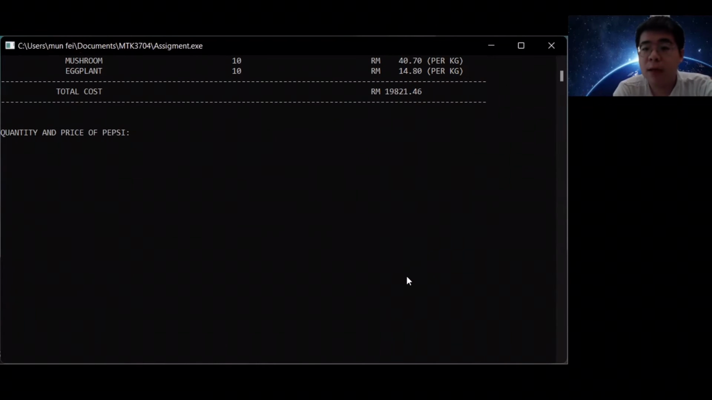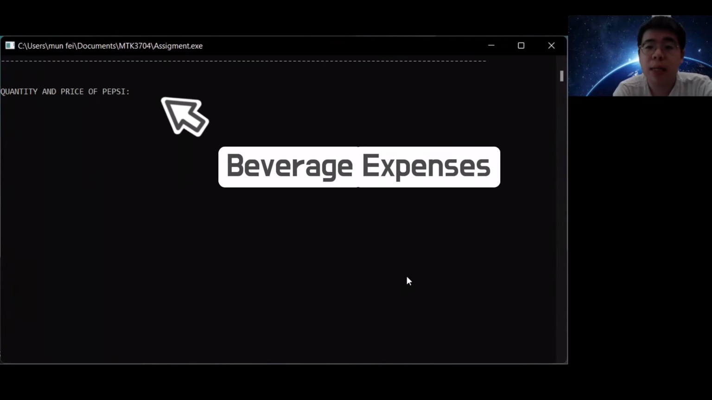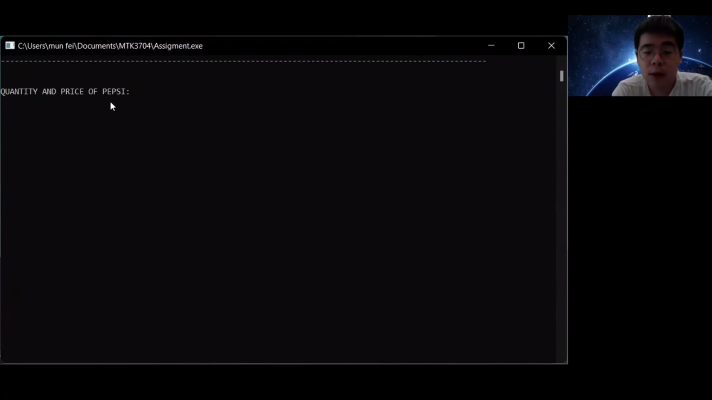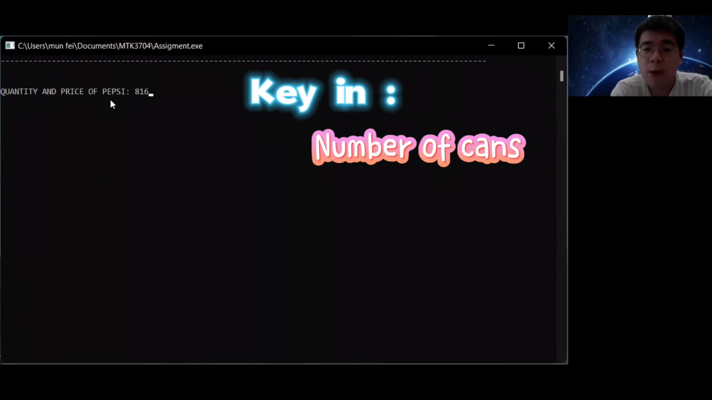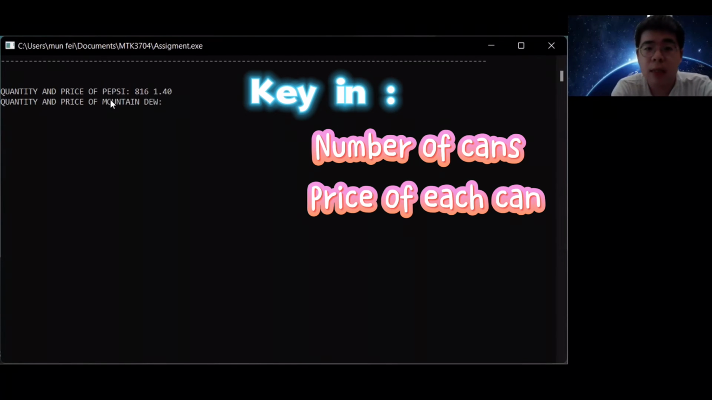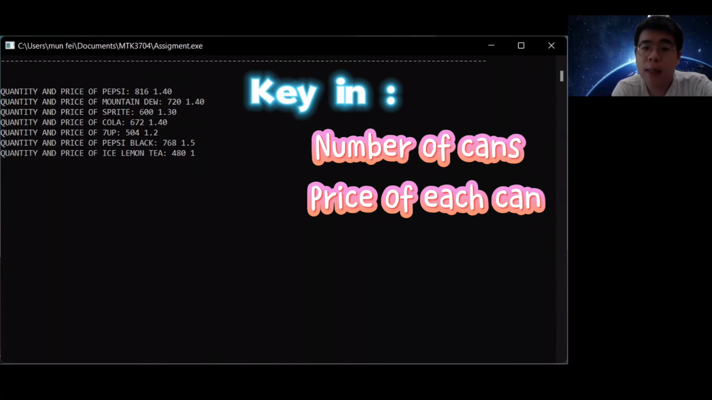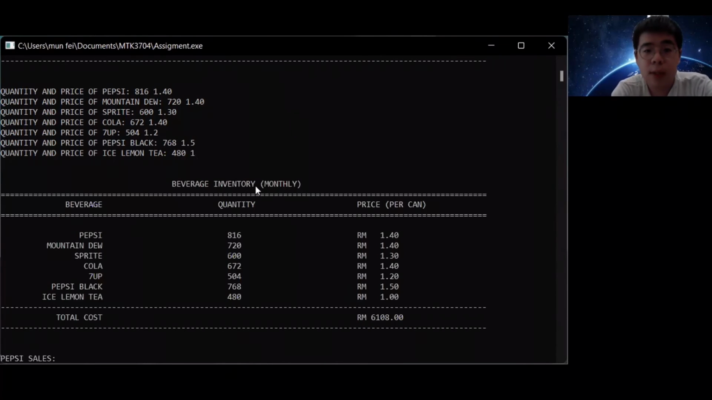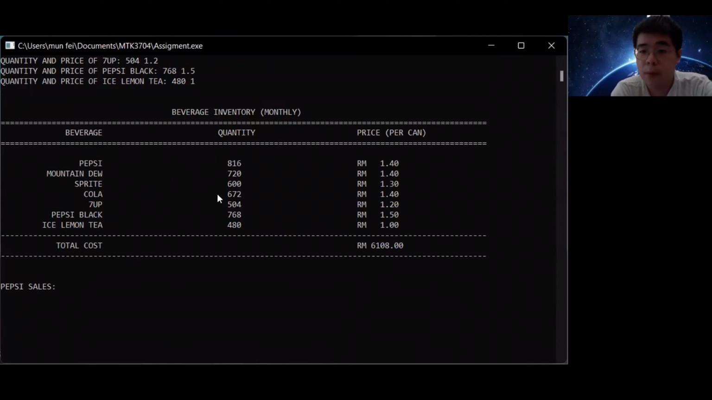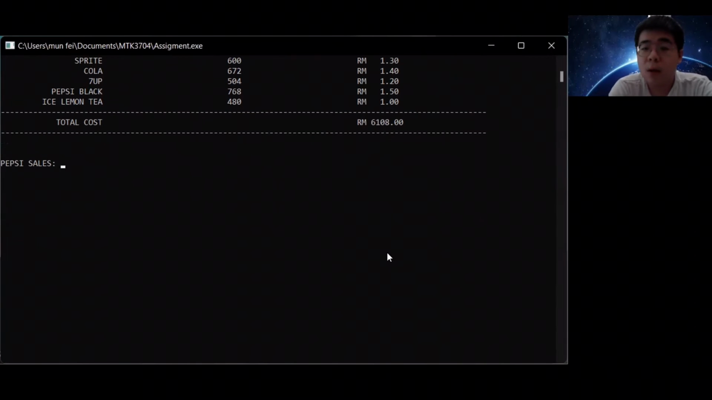After the ingredients, we have to key in for the beverages also. The method is the same, so I won't explain again. I show one example for the Pepsi, and the following you just key in by yourself. For the Pepsi, let's say I buy 886 pens, because for the Pepsi we calculate the quantity and price in pens also. The price is 140 and we key in respectively. After you key in all of the quantities and prices of beverages, you press enter, and you see the monthly expenses for the beverage is 6,108 ringgit. That's all for the part of the monthly expenses, and now we have to calculate the monthly sales.